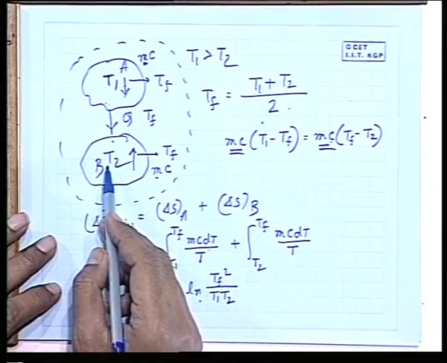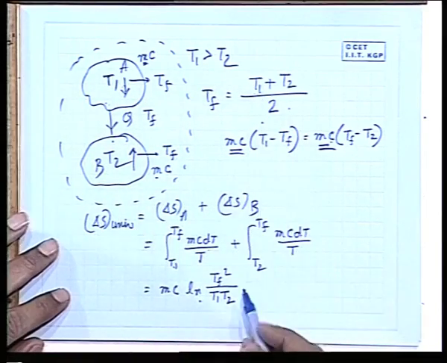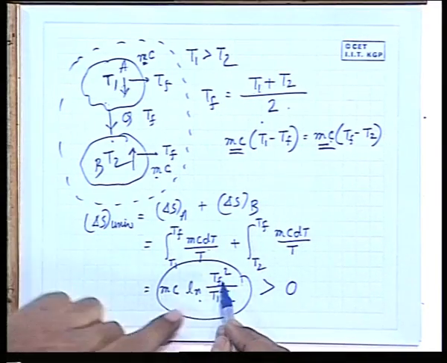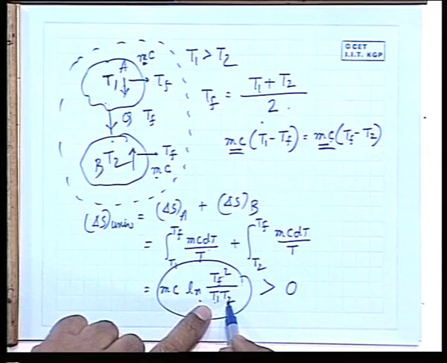So this is an irreversible heat transfer, T1 is greater than T2. So this has to be greater than 0. Why? Because Tf squared is greater than T1 T2.